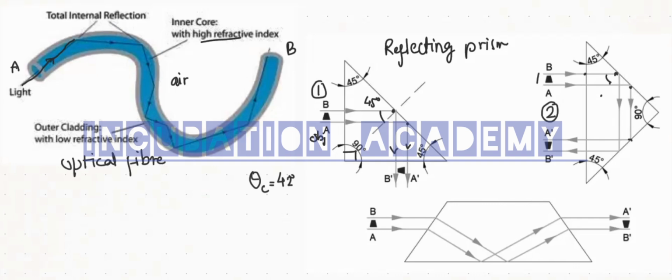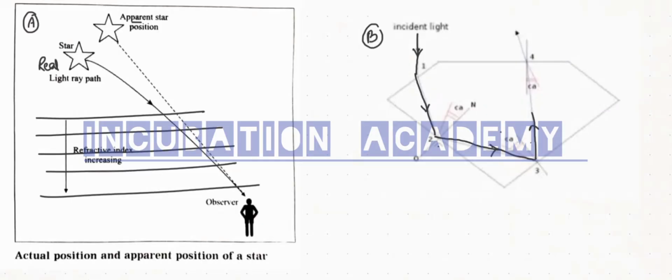Next, if I allow light on this surface of the prism, again you will see at this point and at this point total internal reflection occurs, because here the light ray tries to refract from the denser to rarer medium. So again here we are able to invert the image. So in case of the reflecting prism, the optical fiber, and the sparkling of the diamond, we are getting examples of total internal reflection.